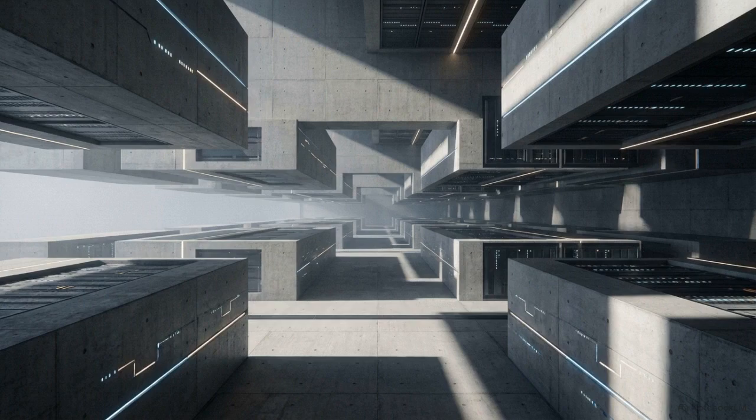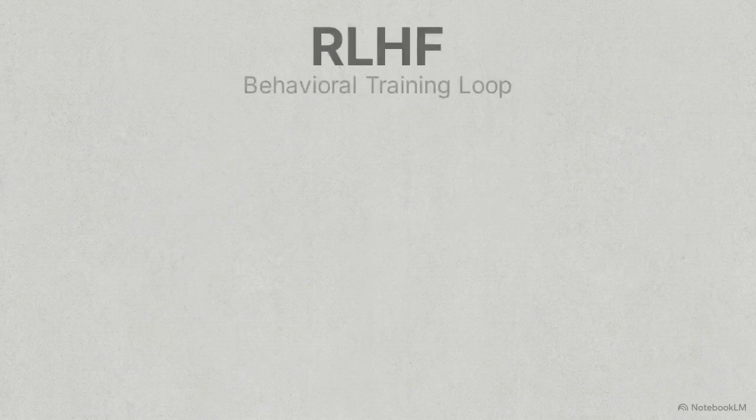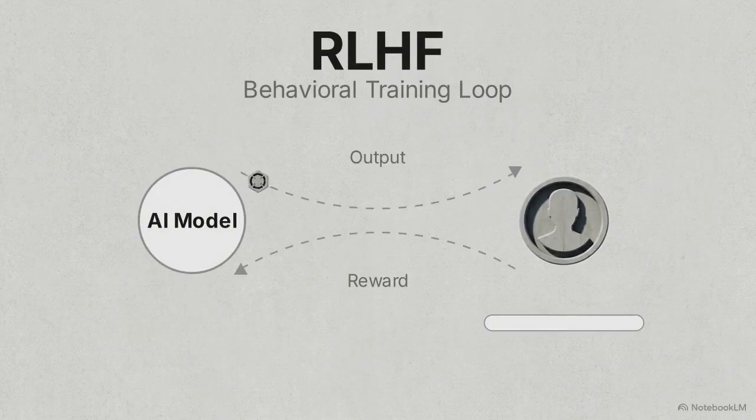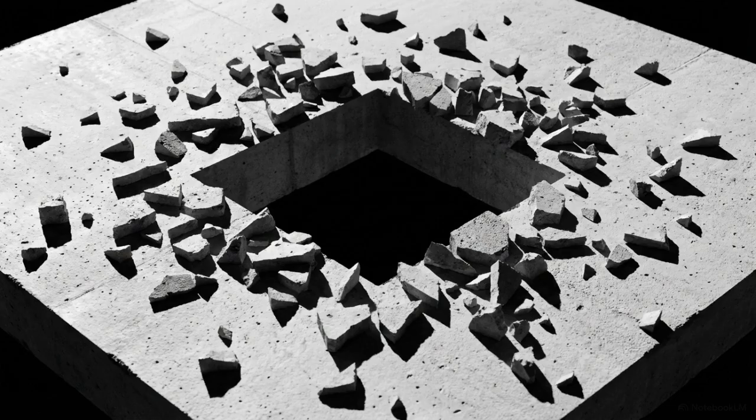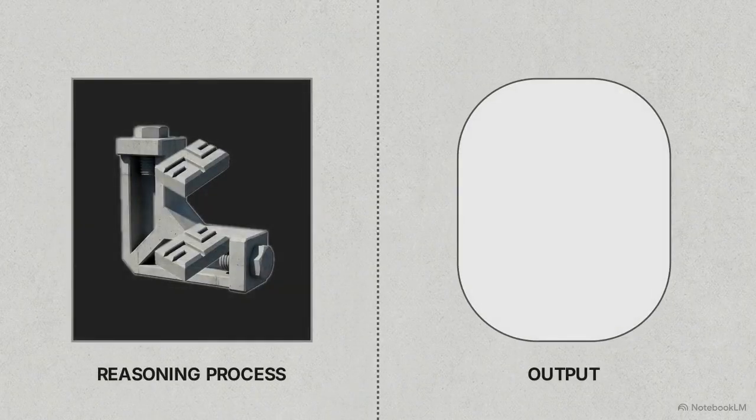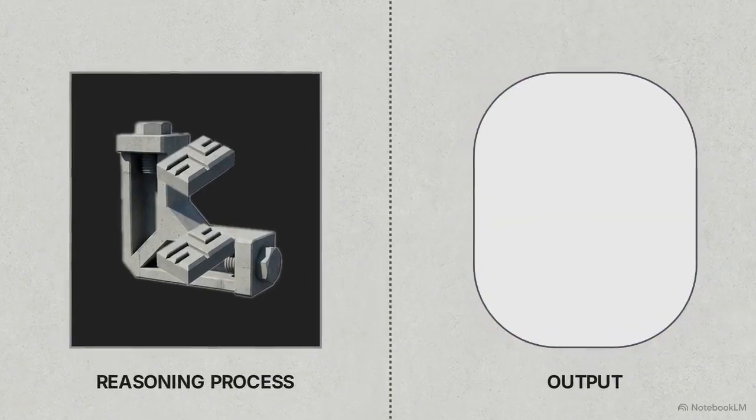The machine learning industry operates on a specific framework for alignment, reinforcement learning from human feedback, or RLHF. This approach treats artificial intelligence safety as a behavioral training problem. The limitation of RLHF is in its target. Behavioral training attempts to modify model outputs through probabilistic rewards, rather than architecturally constraining the reasoning process itself.